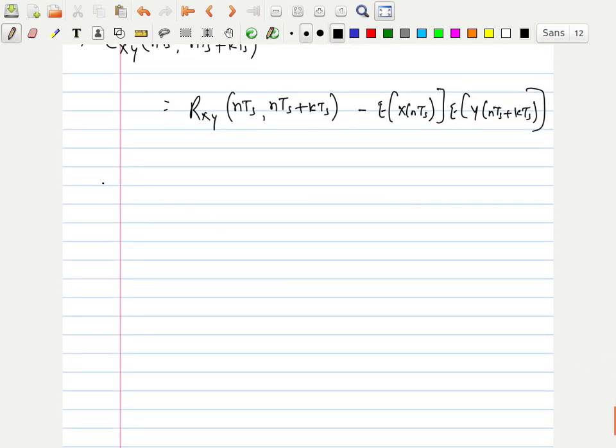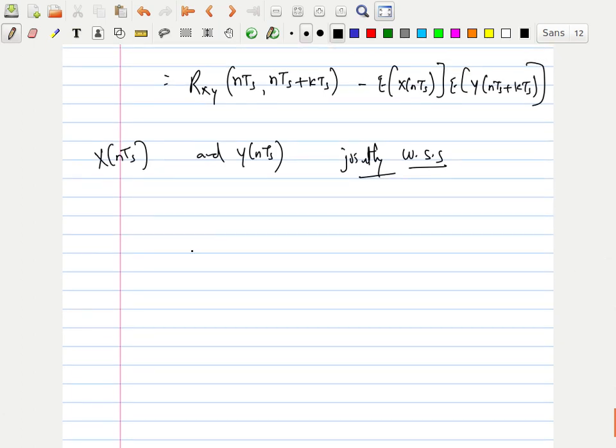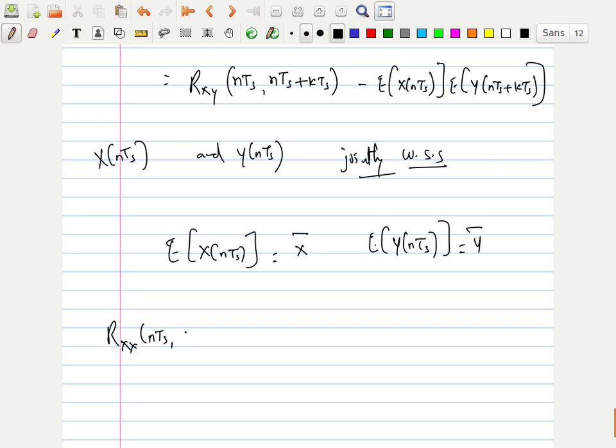Now if I say that x of nTs and y of nTs are jointly wide sense stationary, what can I write? Expectation of x of nTs as some constant x bar, expectation of y of nTs as some constant y bar, then Rxx of nTs comma, the second point nTs plus kTs.